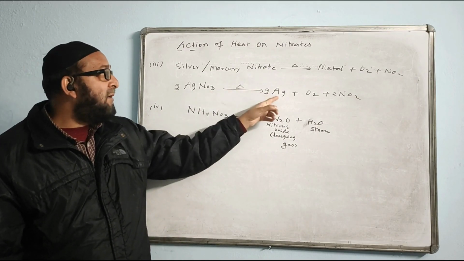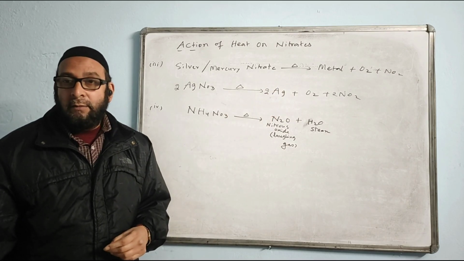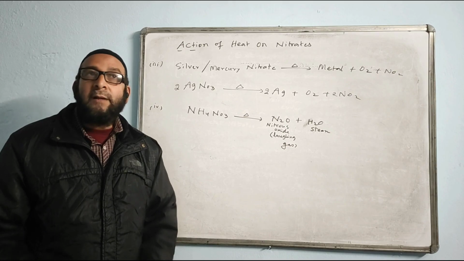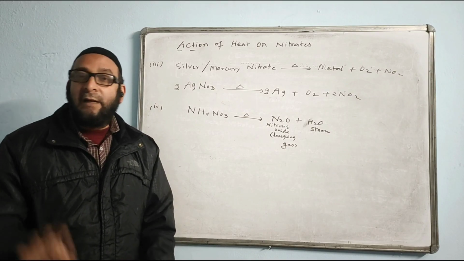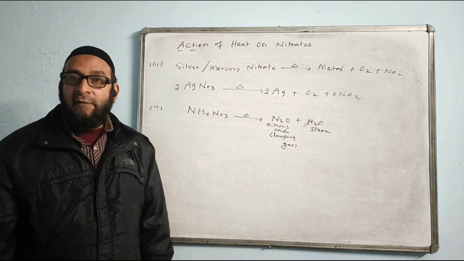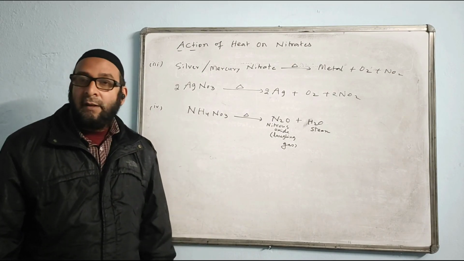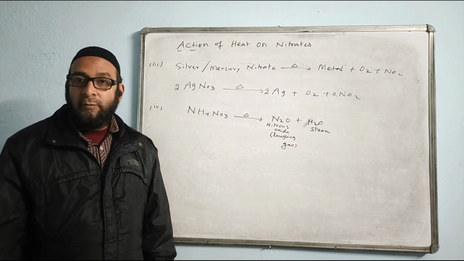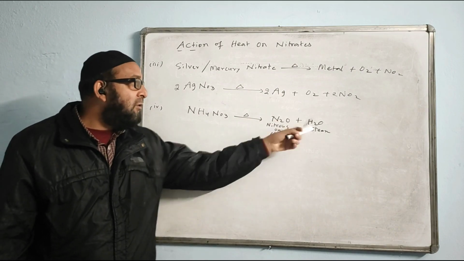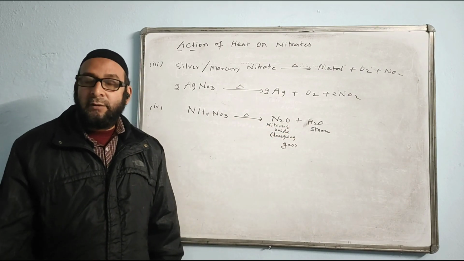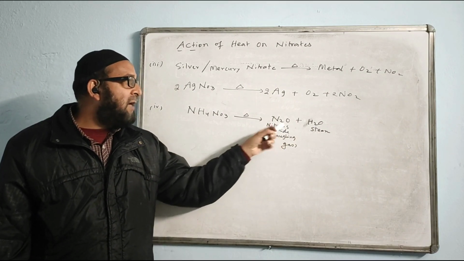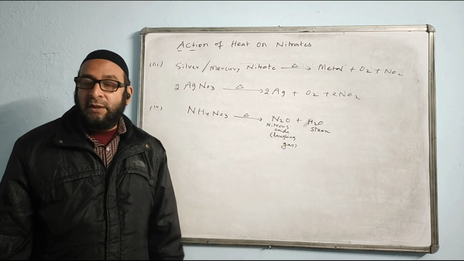Third category we have silver metal as a residue, metal. But fourth category there is no residue. If a question comes, a nitrate is heated and it leaves no residue, identify it, the answer is ammonium nitrate. Ammonium nitrate when heated leaves no residue, because both of them are gaseous products. One is laughing gas, or nitrous oxide, or dinitrogen oxide, and the other one is steam.